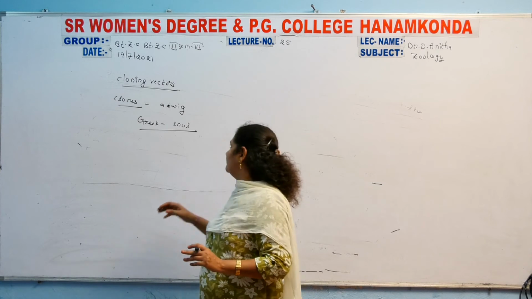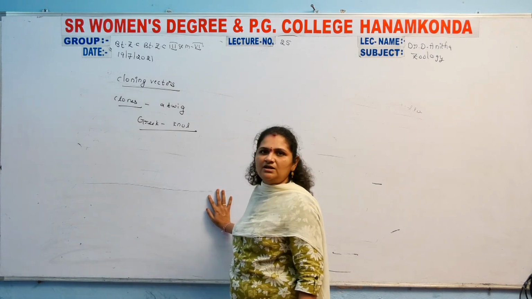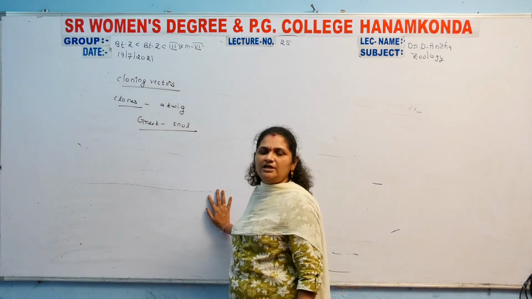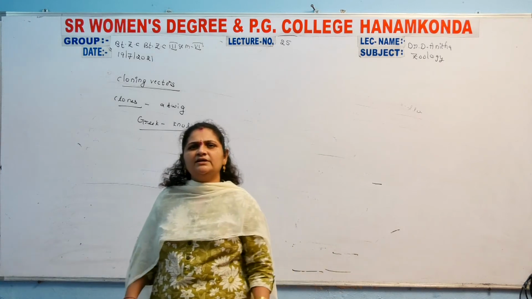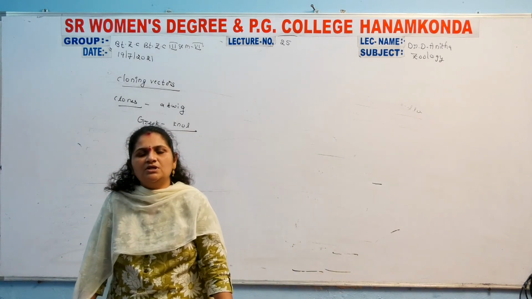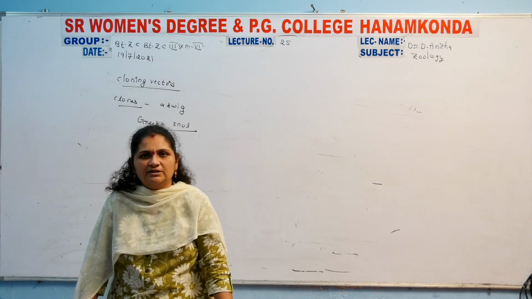So now the cloning vectors. Vectors are nothing but vehicles. The meaning of the word vector is a vehicle. It means a mediator for the formation of clones. So vectors are the mediators for the formation of clones. That's why they are named cloning vectors.